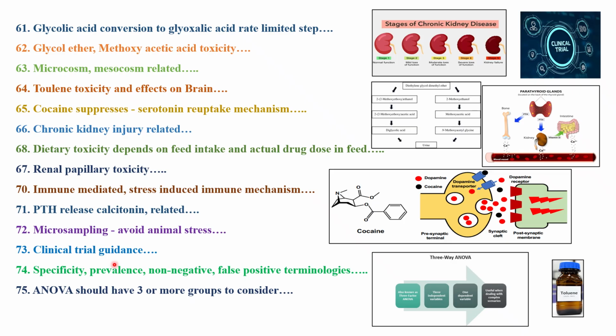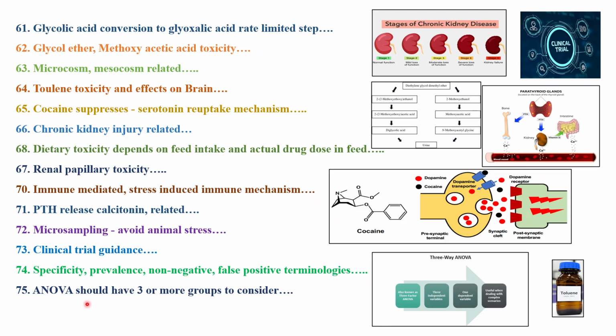The next one is about clinical trial guidance. So please read the ICH E6 guideline in detail. Those who are working in clinical trials and clinical toxicity will know it. Another question was on specificity, prevalence, false negative, false positive. You will get some kinds of case studies. They will ask you about positive, false positive results, and false negative results. So please read these terminologies in detail.